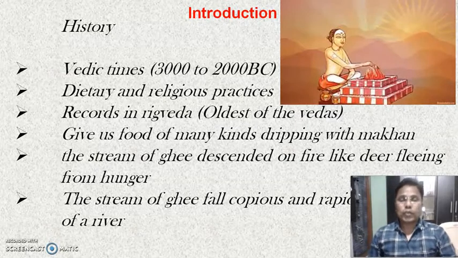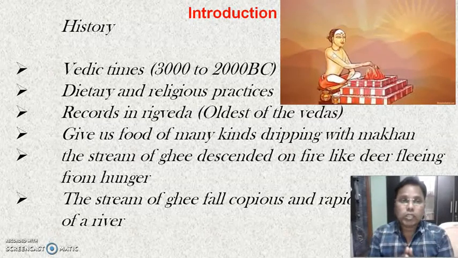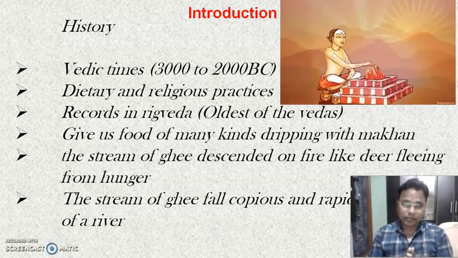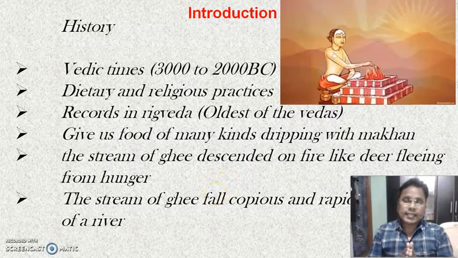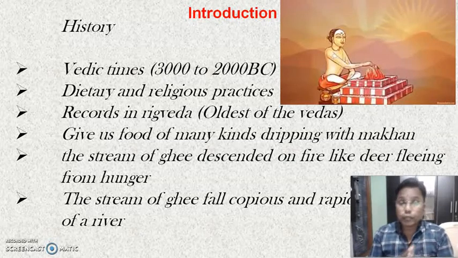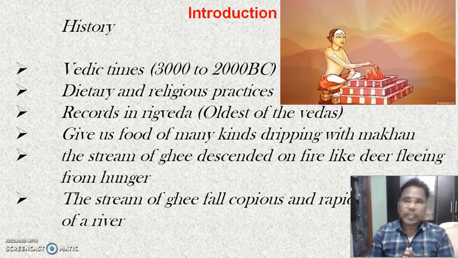Rig Veda is known as the oldest of the Vedas, in which we may see the records of using ghee. Also, due to the dietary importance and due to the religious practices, we may find the records of ghee in the oldest literature, that is the Vedas. And it is written in Sanskrit language.